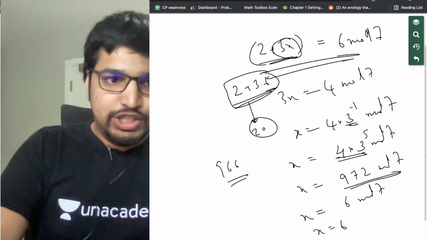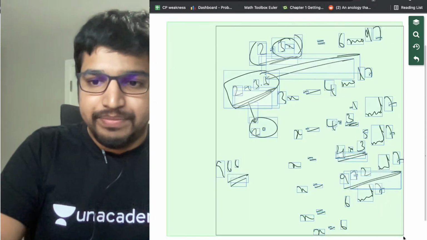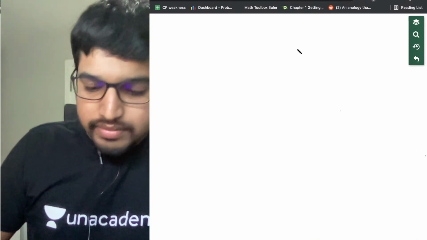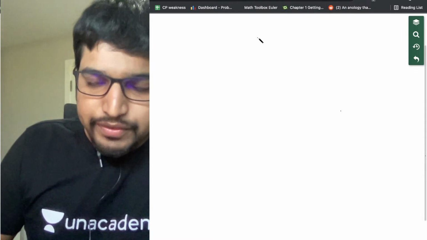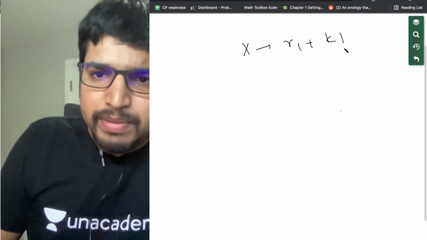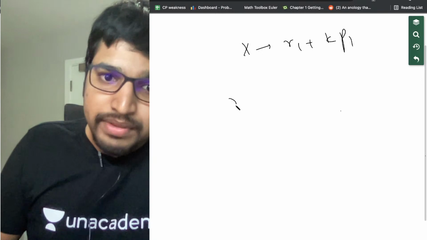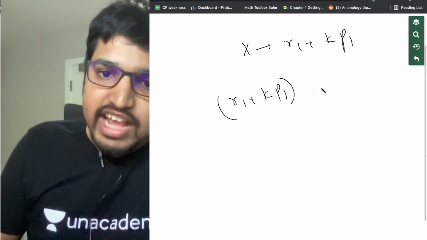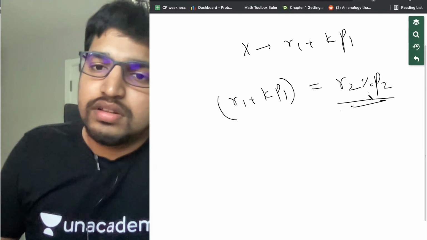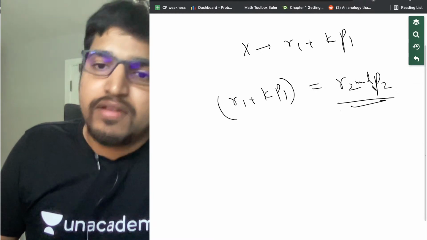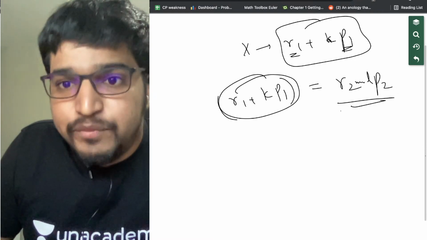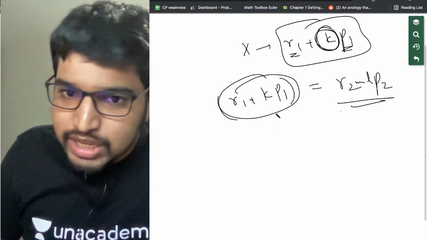Let's try it out with a general prime number. We know that x has to be of the form r1 plus k into p1. Now r1 plus k into p1 has to give the remainder r2 with p2, like r2 mod p2. We know r1, we know p1, we need to find what k is. So we'll find k through this equation.